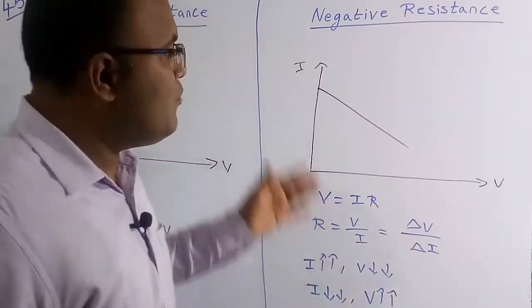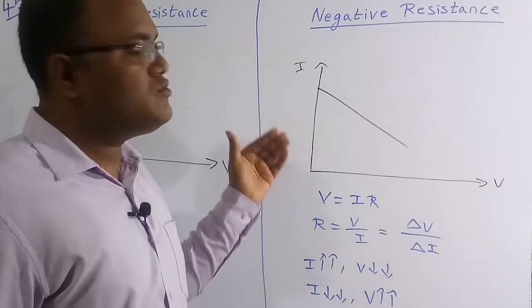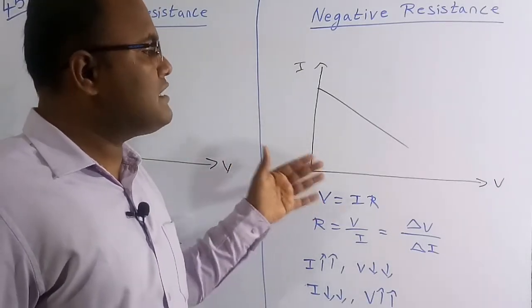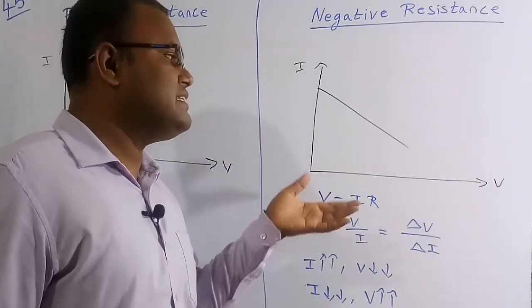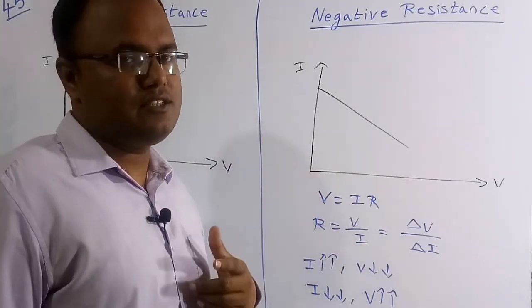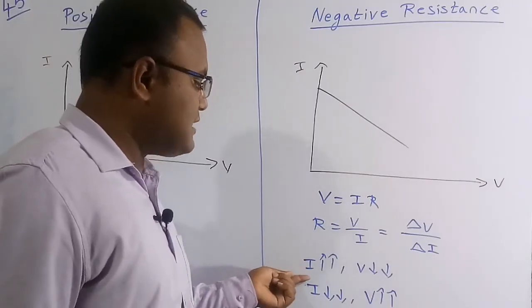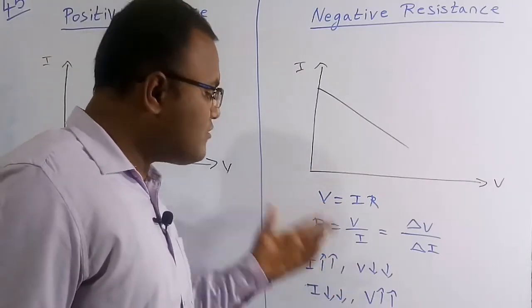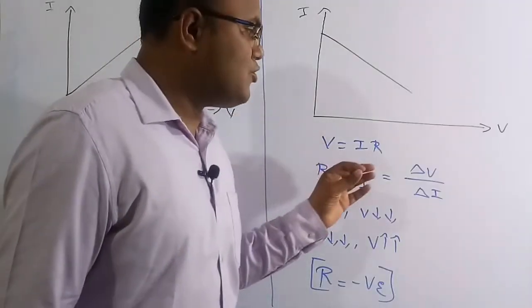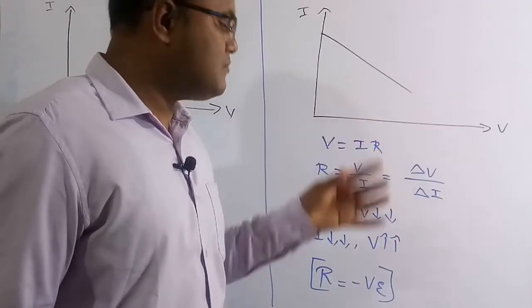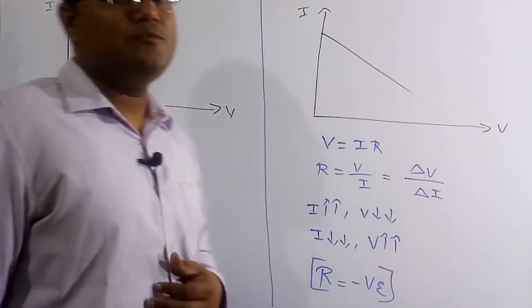So whenever there is a negative slope in the graph of voltage and current, this is a graph of a negative resistance. It means that as the current increases, the voltage decreases, or as the current decreases, the voltage increases.